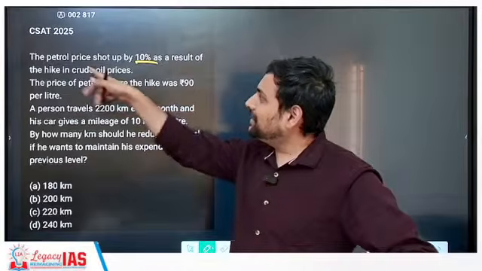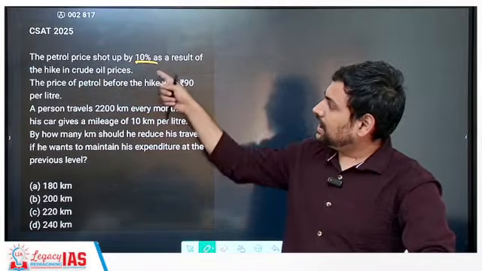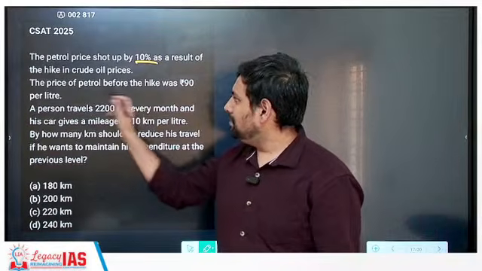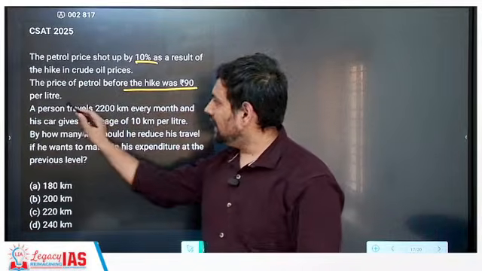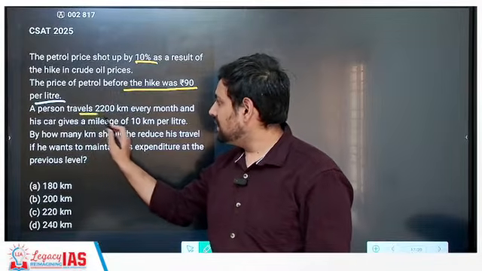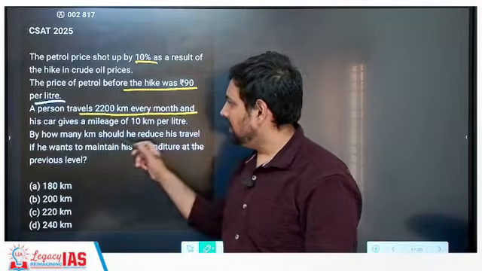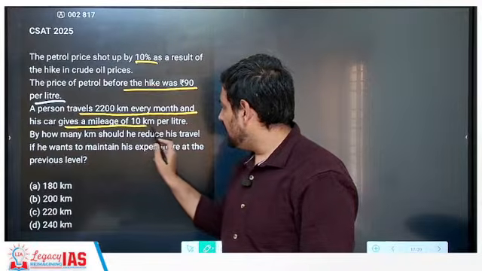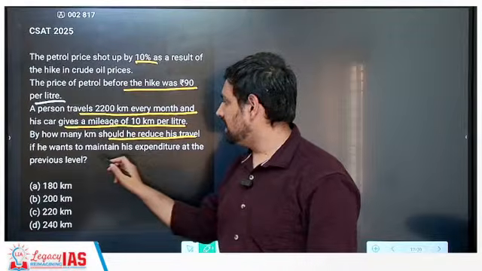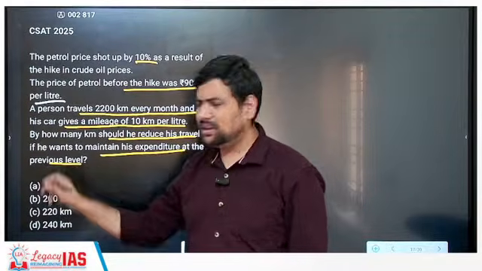Okay, government has been avoiding for a long time. So the petrol price shot up by 10% as a result of hike in crude oil prices. The price of petrol before the hike was 90 per liter. Before the hike it was 90. Then a person travels 2200 kilometer every month and his car gives a mileage of 10 kilometer per liter. By how much should he reduce his travel to maintain his expenditure at the previous level?